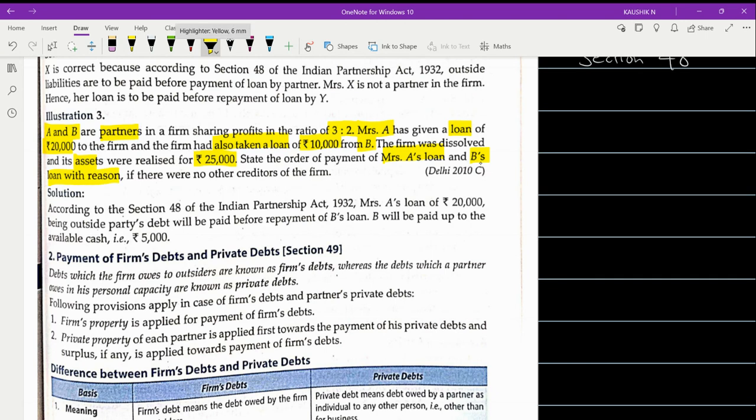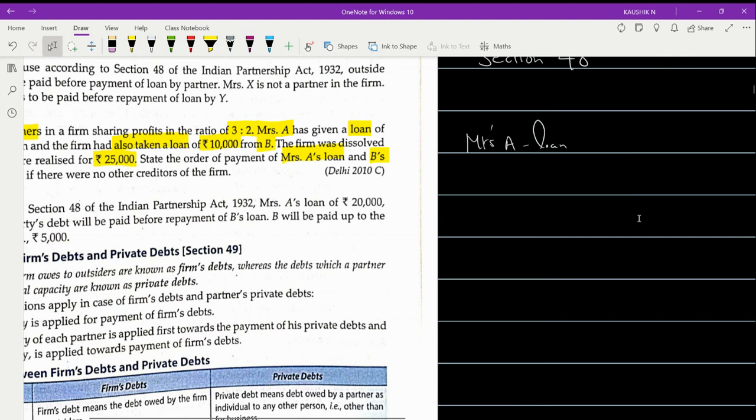So here, let us first understand how much is the total loan the firm has got. There are two persons who have given loan to the firm. One, Mrs. A's loan, and the other person is Mr. B, so partner B's loan.